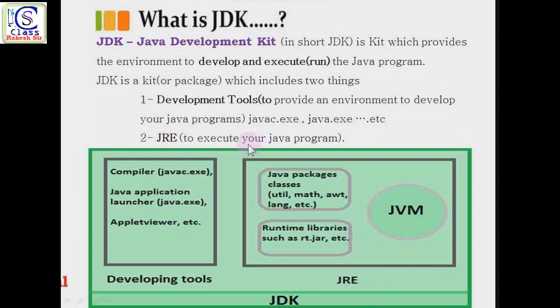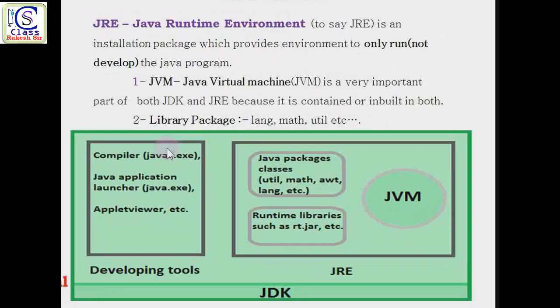The next category of JDK is JRE. So what is JRE? Just look here. JRE is the Java Runtime Environment. It is also a package, or you can say JRE is a part of JDK, that provides an environment to only run, not develop, a program. To develop a program we use the development tools, and to run a program we use this JRE.